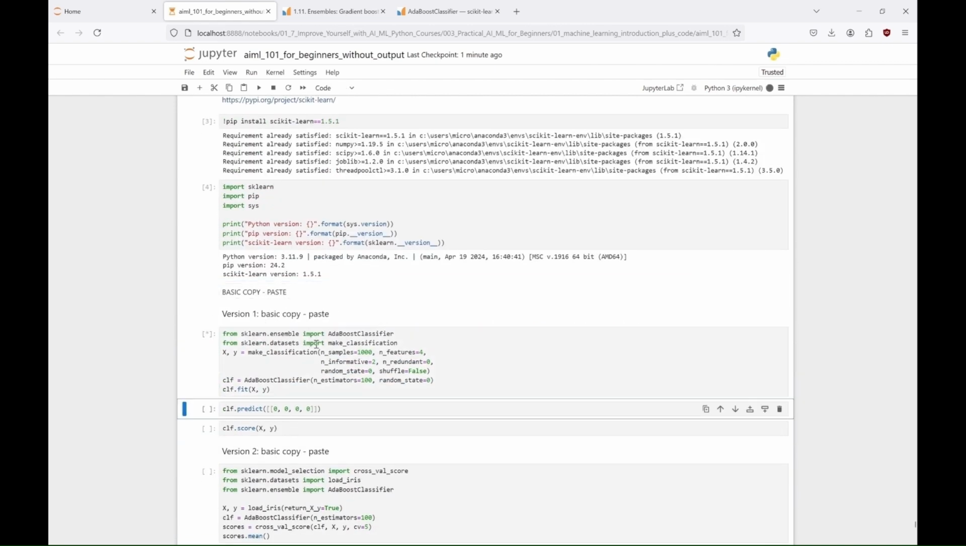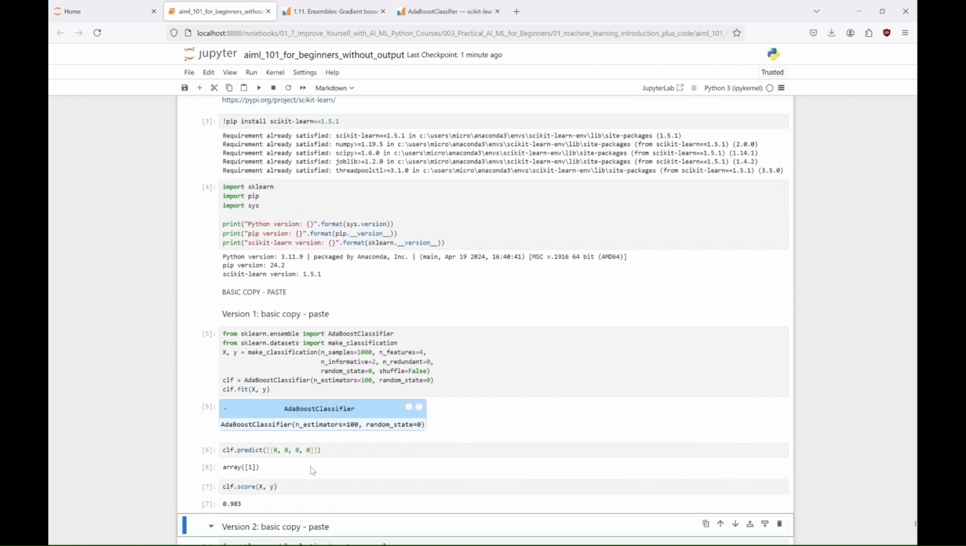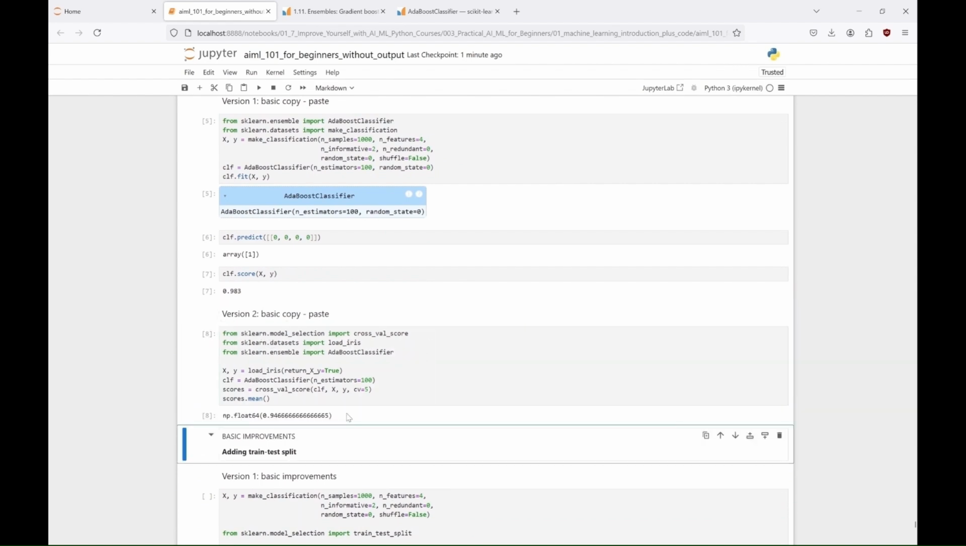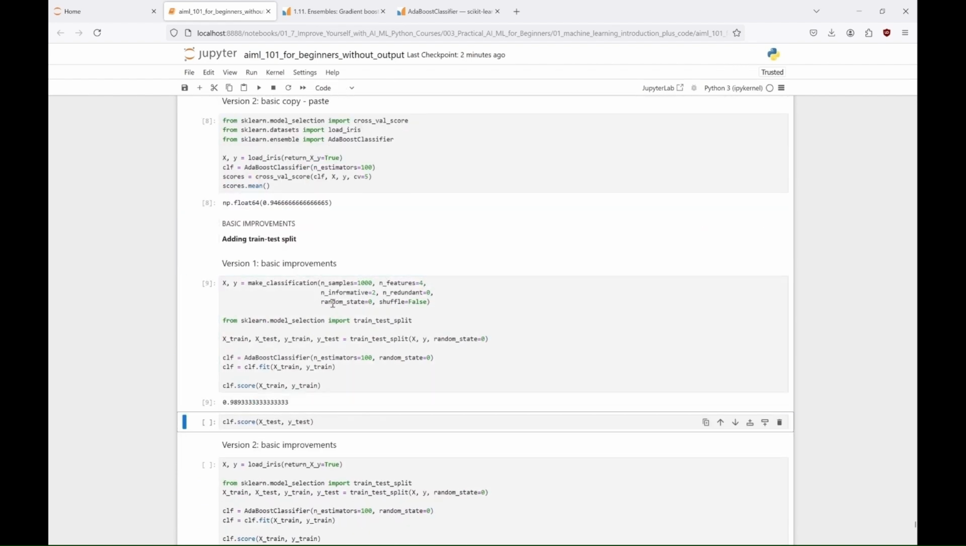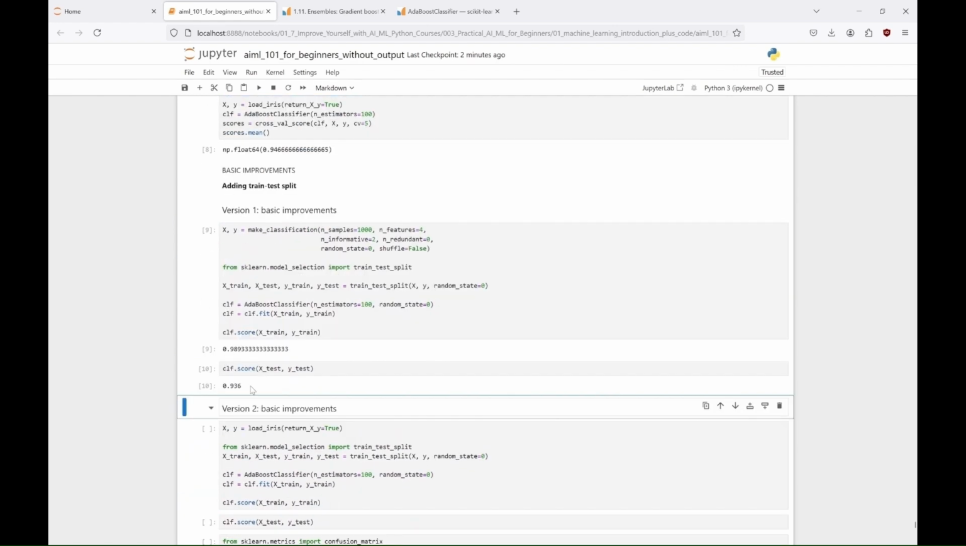In our first example, we created a synthetic dataset with 1,000 samples, trained a model with 100 estimators, and evaluated its performance. In the second example, we tested AdaBoost the same way with Iris dataset. We improved both projects by splitting the data into a training and test set. You can further improve it by changing the number of estimators, for example.